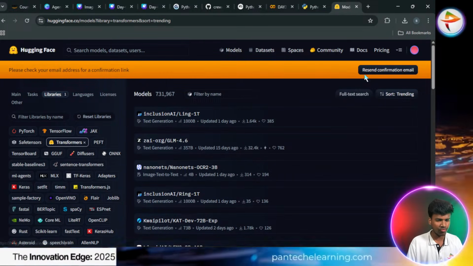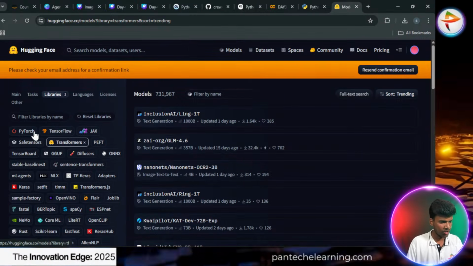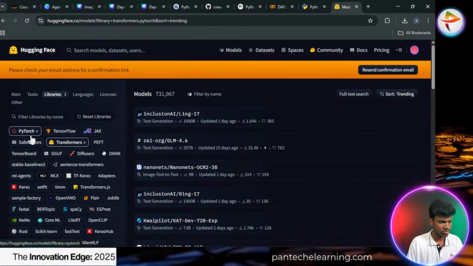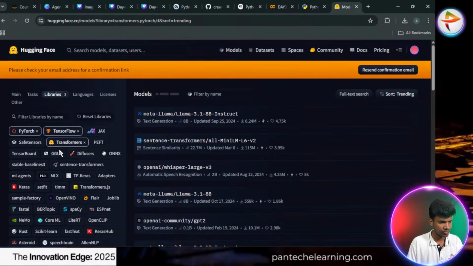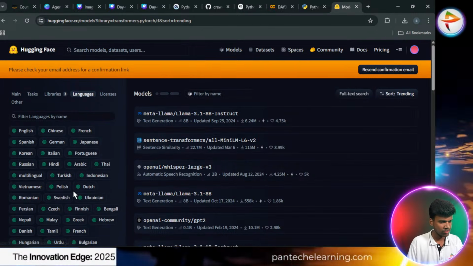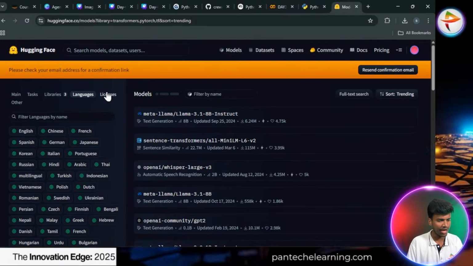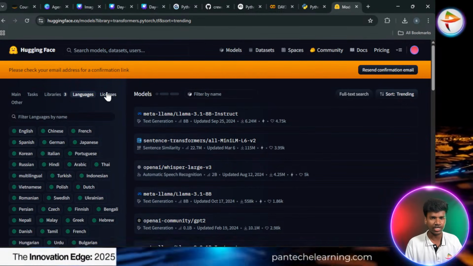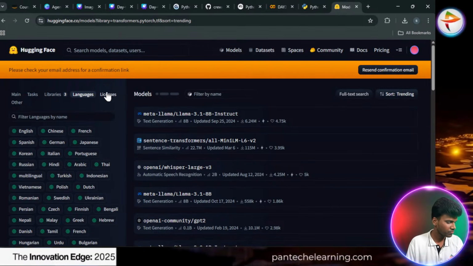So now I have to confirm the mail ID here, so that's why we can get it. Then PyTorch or TensorFlow, so what kind of things we have to choose. And the languages, yeah, Tamil language also is available, so we can choose our language. So for text to text generation, translation model we have to use. We can follow this kind of transformer models.